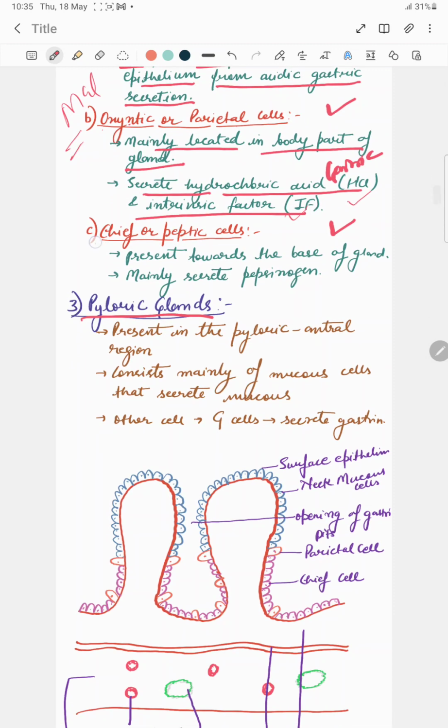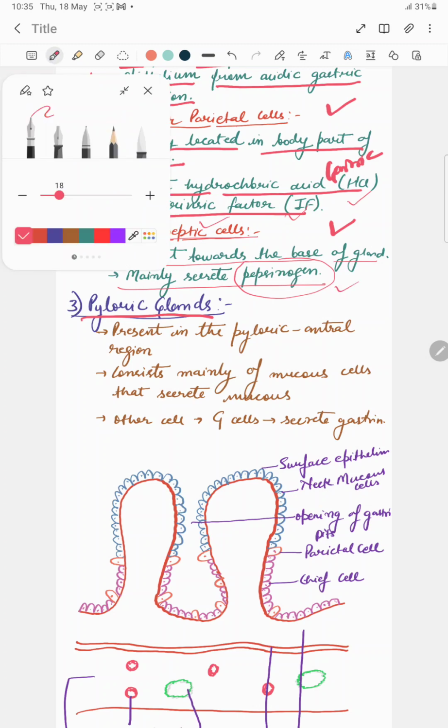The third important cell is the chief cell. Another name for the chief cell is peptic cell. It is present towards the base of the glands and mainly secretes pepsinogen. This is the pepsinogen, a proteolytic enzyme. Whether the MCQ question comes from the chief cell or the peptic cell, the answer is secretion of pepsinogen.